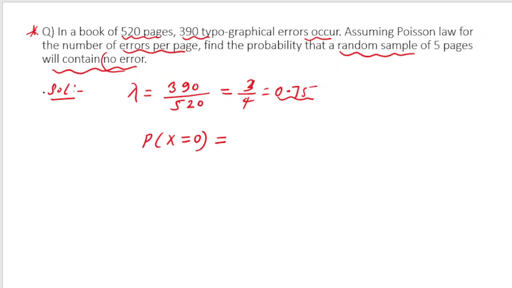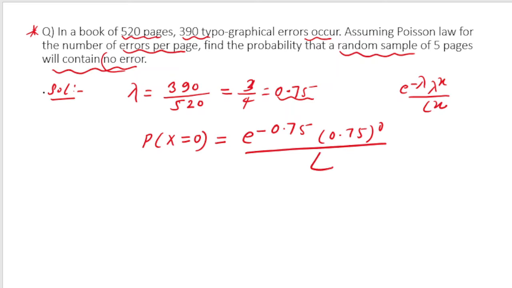So the probability distribution is given by e to the power minus lambda, lambda to the power x, by factorial x. So it will be e to the power minus 0.75 and then 0.75 to the power 0 and by factorial 0. I write all these terms so that you don't get confused. Otherwise I could have written directly e to the power minus 0.75. So this value that I have got is the value of what?